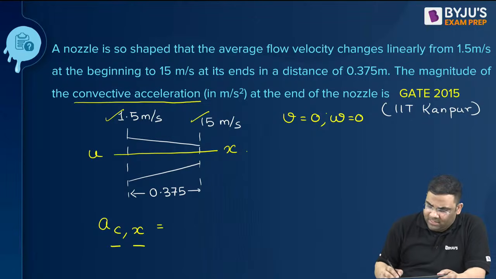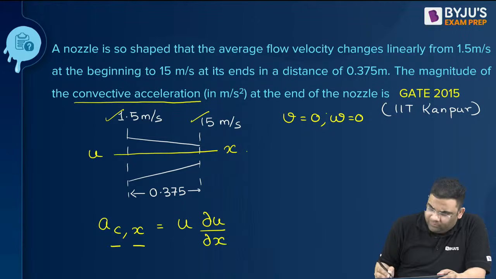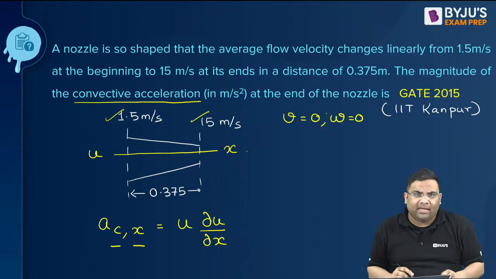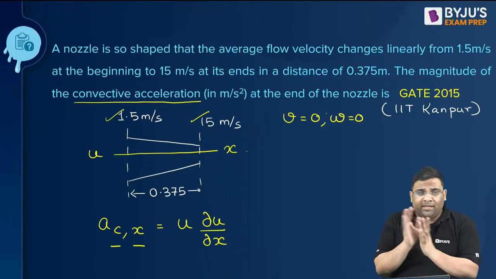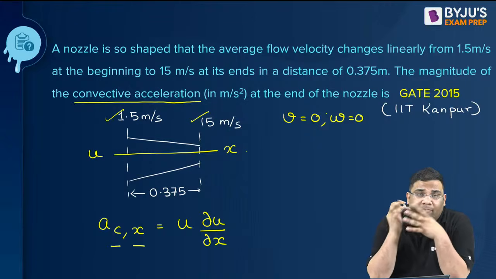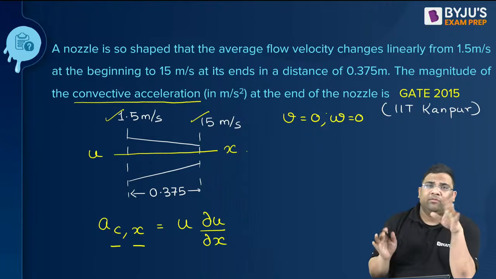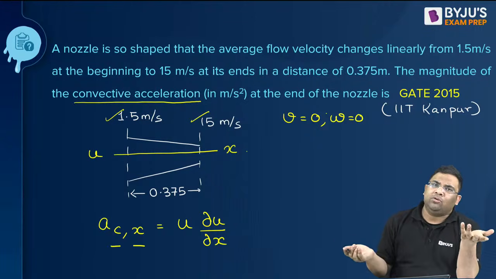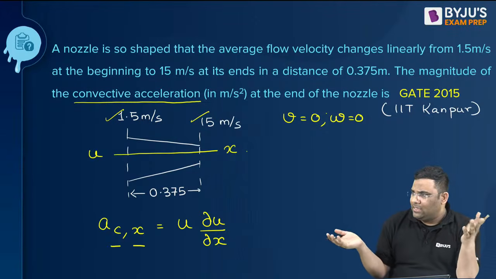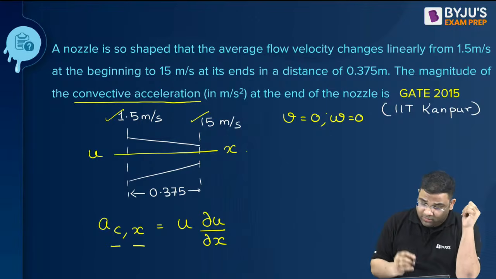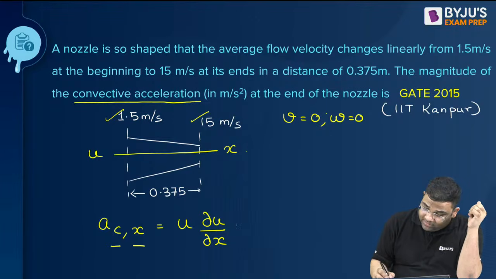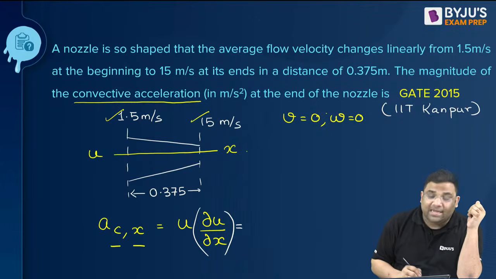That will be simply u into del u by del x. Why not the other terms? Because it is convective, so we will not take the local or temporal part, the time varying part. And V is 0 and W is 0, so the next two terms become 0, yes. Now this is u into del u by del x.